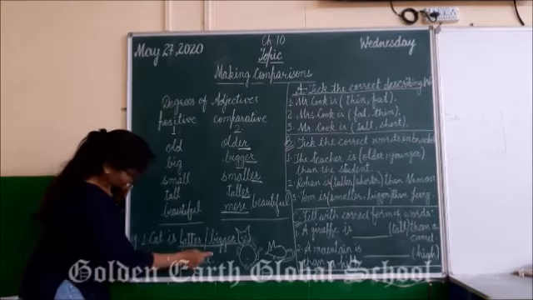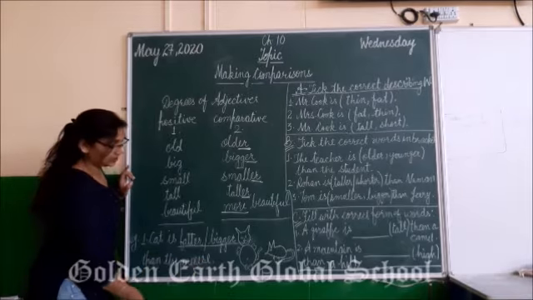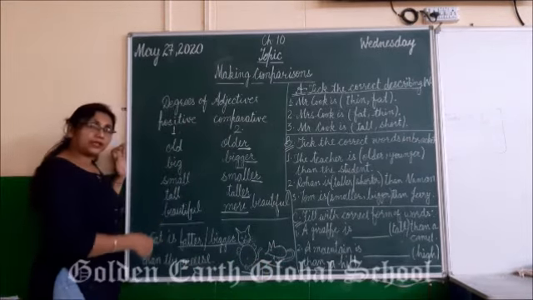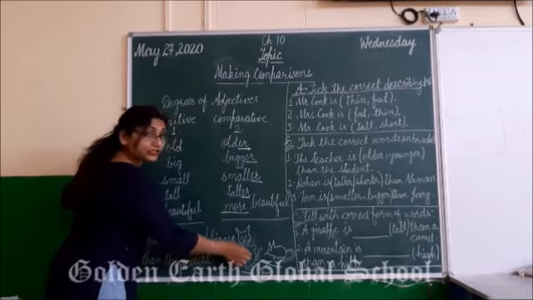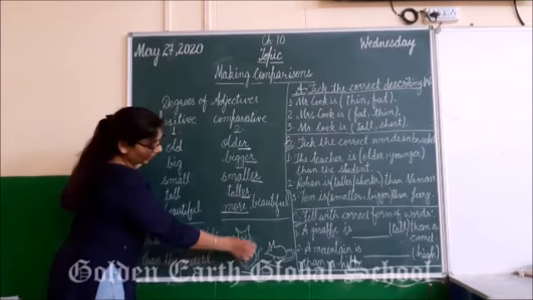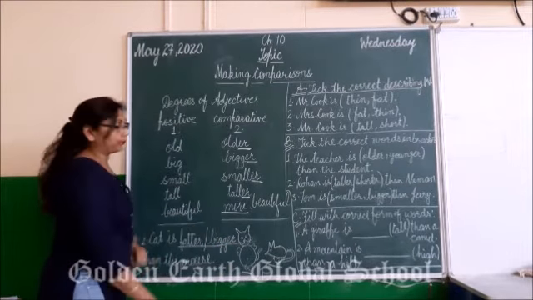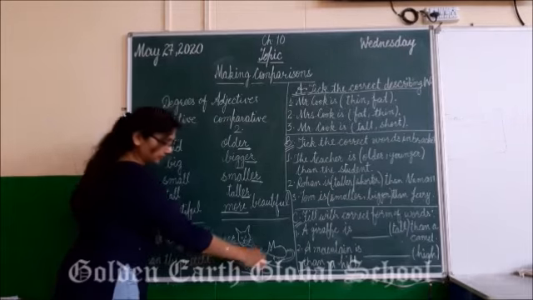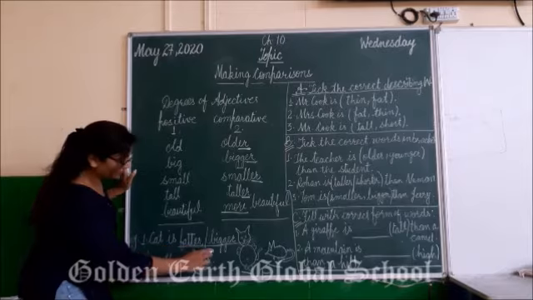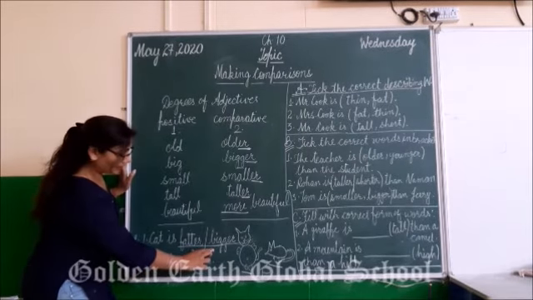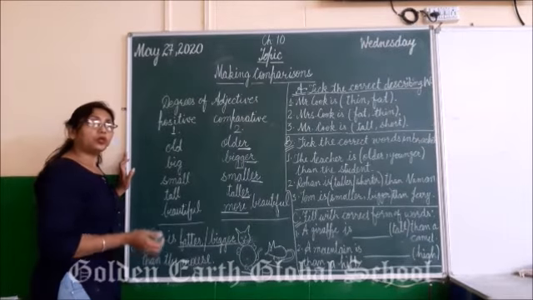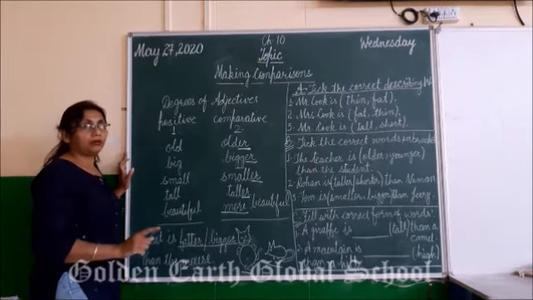Cat is dash than the mouse. So here is a cat and here is a mouse. So what difference you can see here? The cat is bigger also and the cat is fatter also than the mouse. Right, students? I have taken two comparative degrees here, but when you are given some exercises to solve, you have to use only one degree over there.